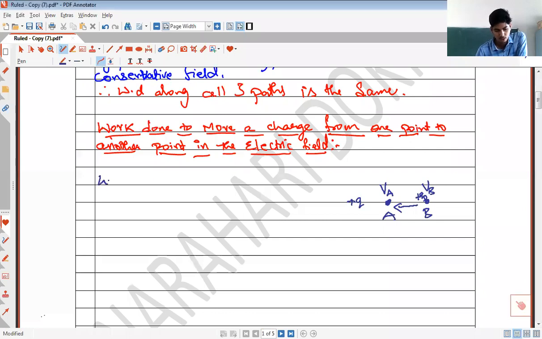We know that the potential difference between two points in the electric field is represented by dV.